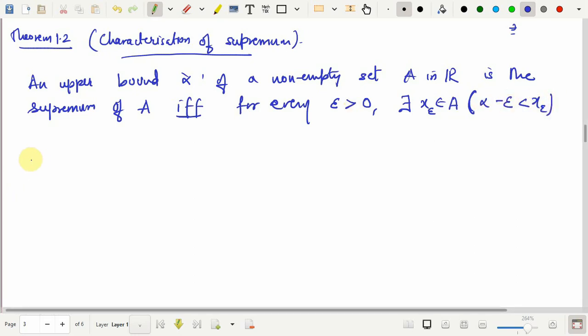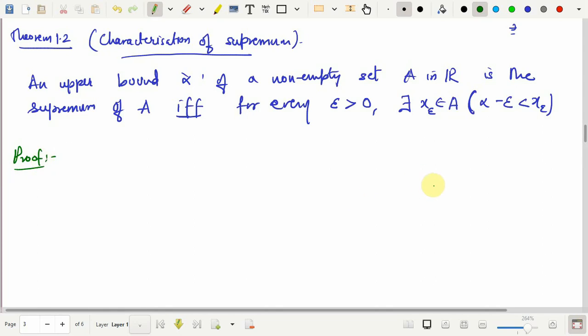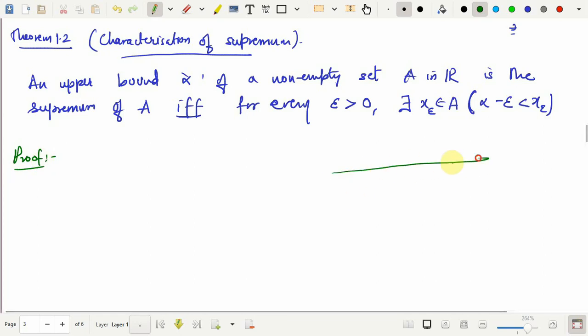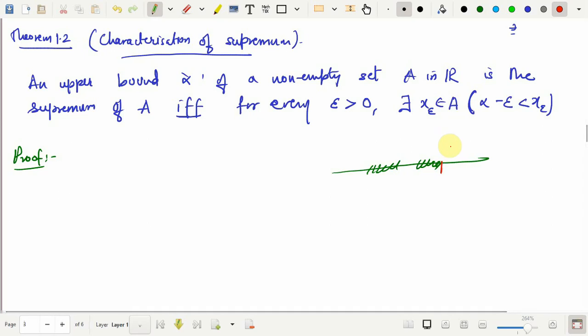Basically, this can be visualized through a real line. Suppose you have a set, and when can I call this alpha the supremum of this set?